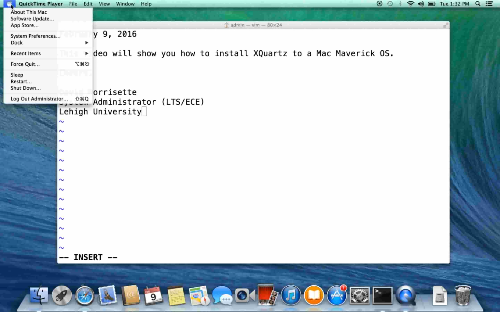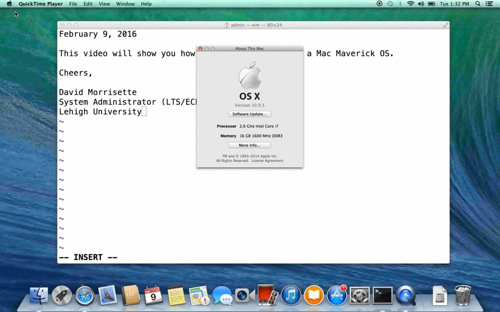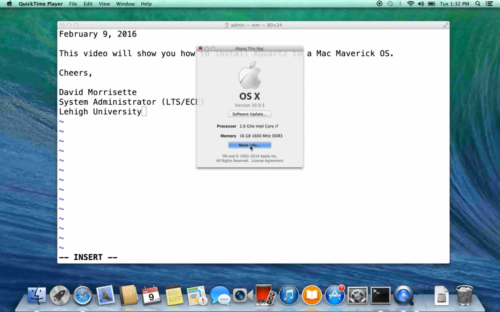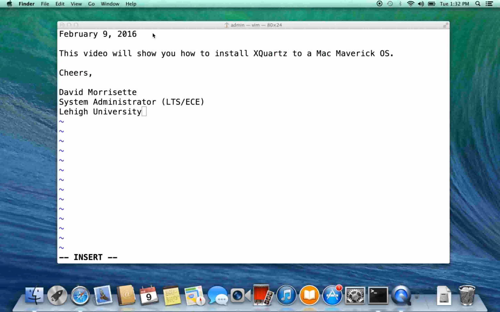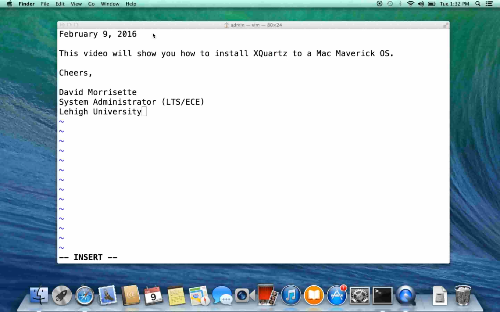Click on the little apple up on the left hand side, go down to About This Mac. And then at the About This Mac screen, there's going to be a little button that says More Info. And you'll see my Mavericks that I'm running is 10.9.5. So that's well above the 10.6, so that should work fine. If you're 10.6 or above, you're in good shape and you can do this video.